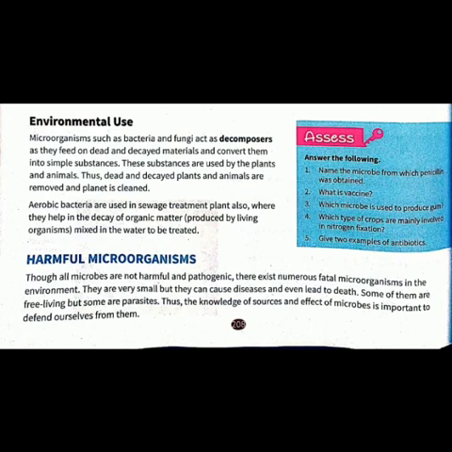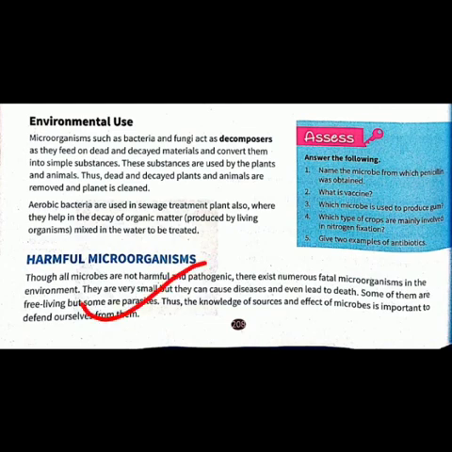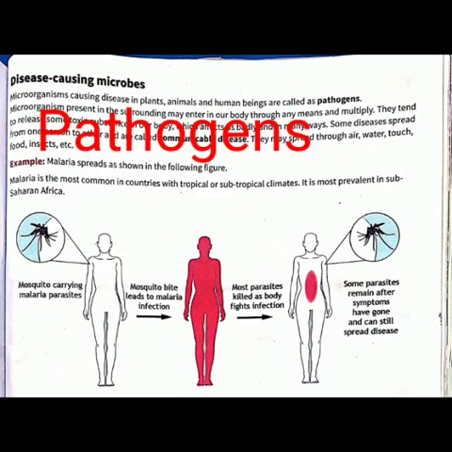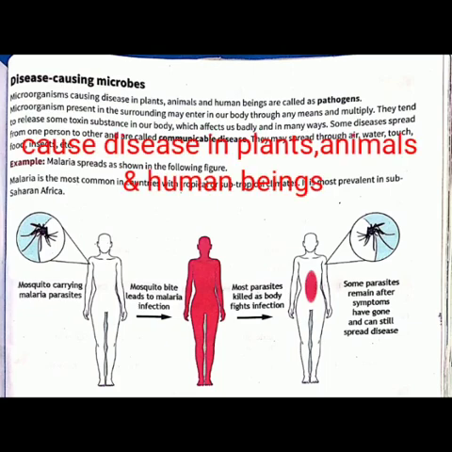Then we discussed the decomposers, which feed on dead and decayed materials and convert them into simple substances, for example microorganisms such as bacteria and fungi. Then the next thing we discussed was harmful microorganisms. The first term was pathogens. Pathogens are the microorganisms which cause diseases in plants, animals and human beings.